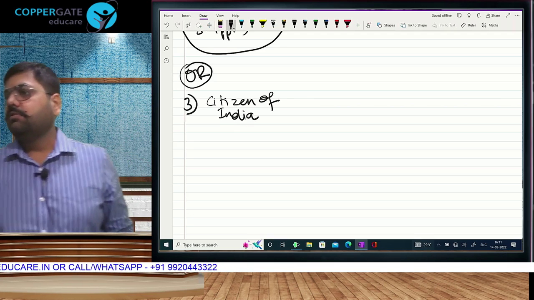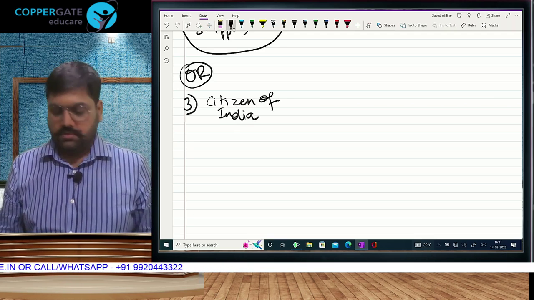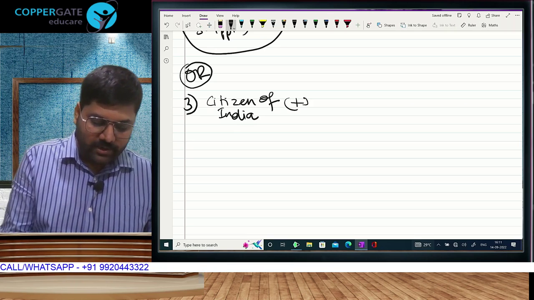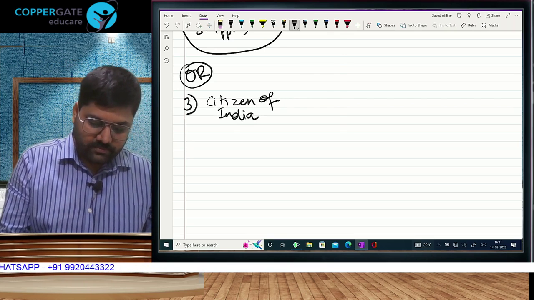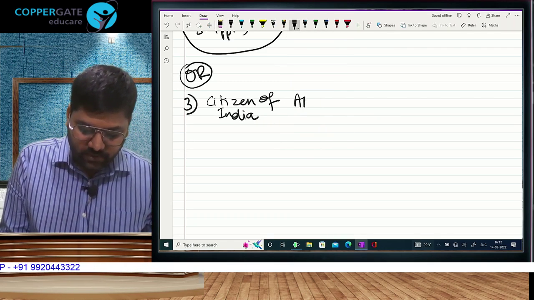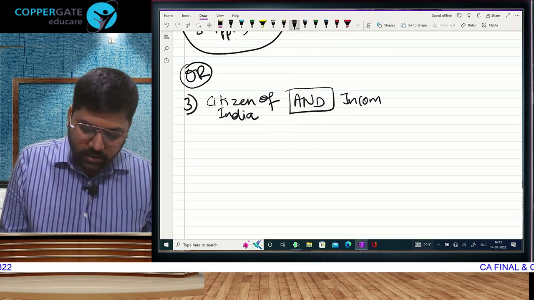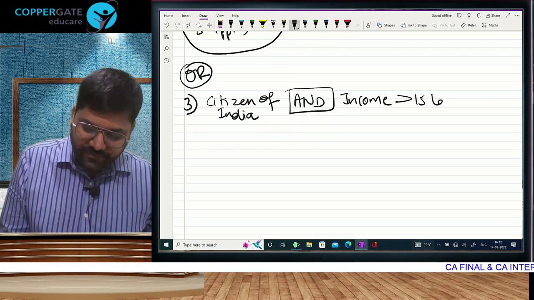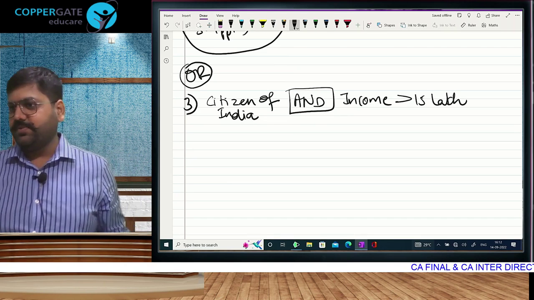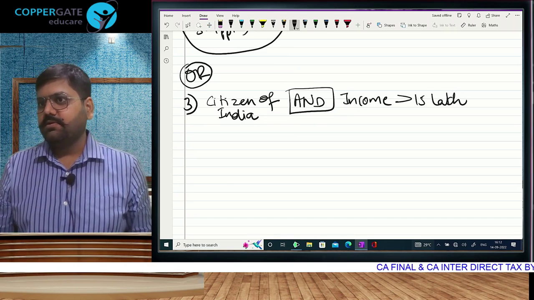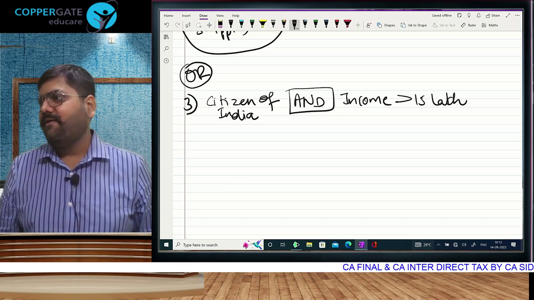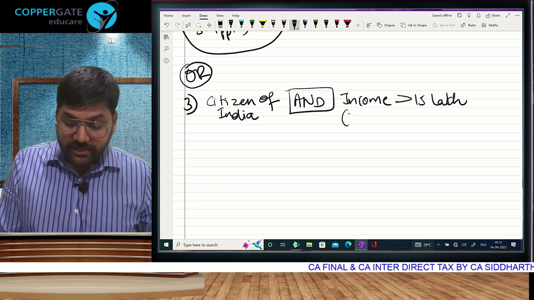Do we know the meaning of citizen now? Yes. Plus, meaning 'and', write it, cumulative, like 60 and 365 we wrote. Yes, sir. And your income has exceeded 15 lakh. Ultimately, Modi ji is bringing his own favorite amount. Income has exceeded 15 lakh. Which income?